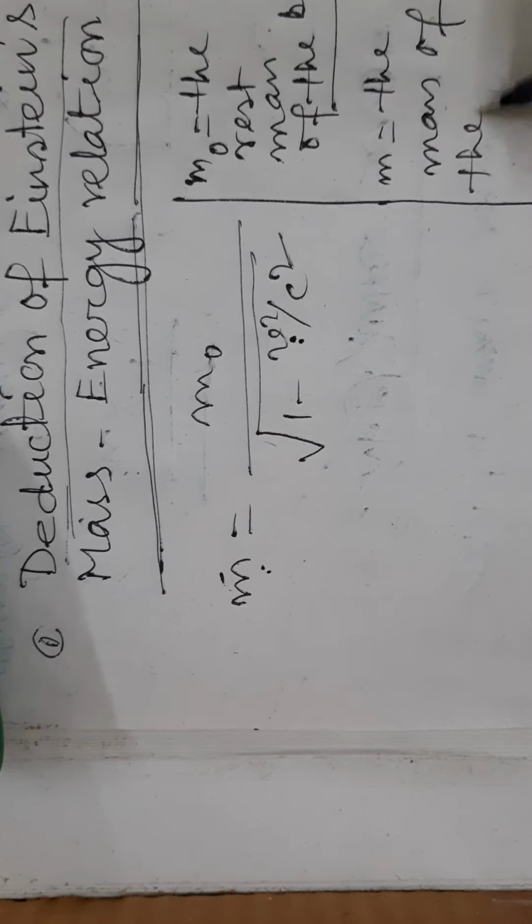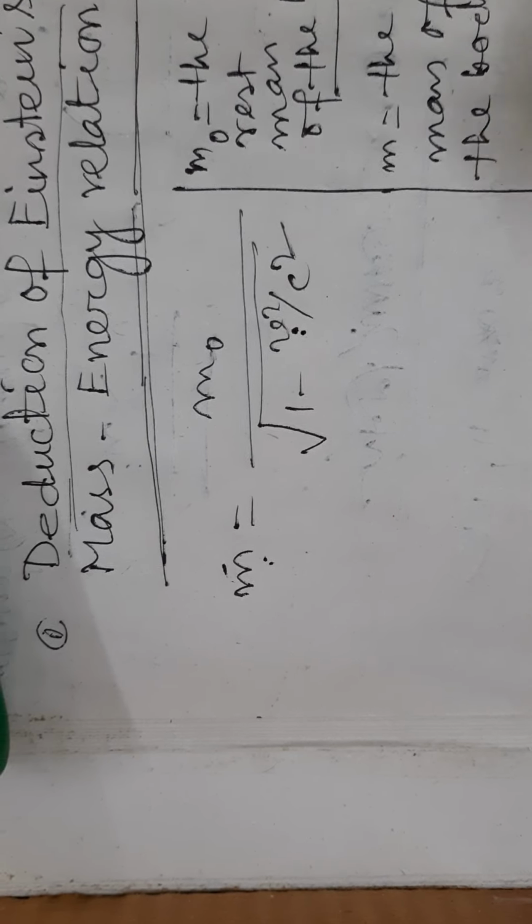And when the body moves with velocity v, then its mass will be m.